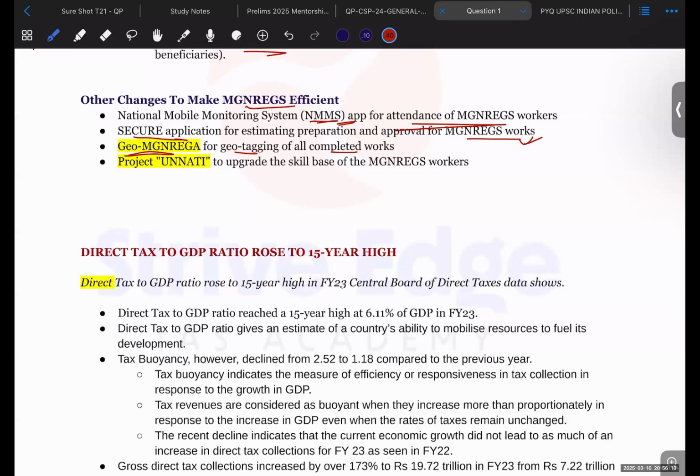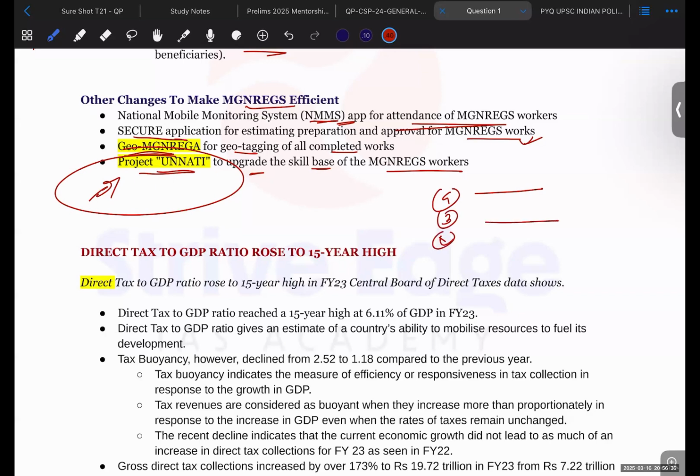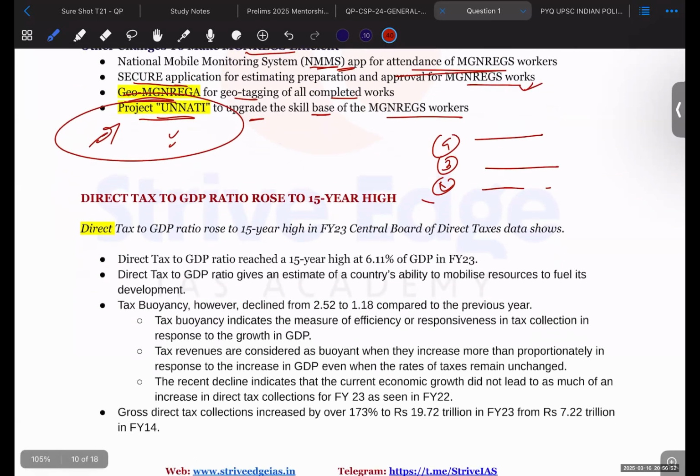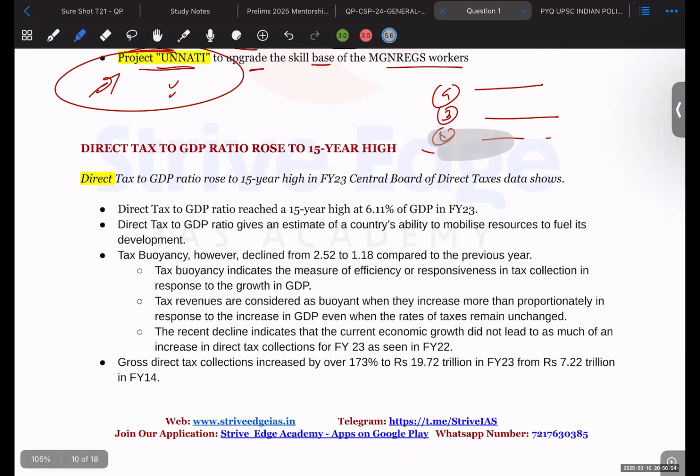Okay. Project Unnati has been launched in order to upgrade the skill base of Manrega workers. So a UPSC question may come: what is Project Unnati? UPSC will give option A is this, option B is this, option C is this. So it will give very confusing types of options. Okay, so you should remember what Project Unnati is in order to deal with prelims related questions in this sector, right? Okay, moving to the next topic.